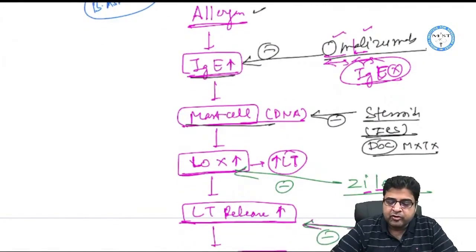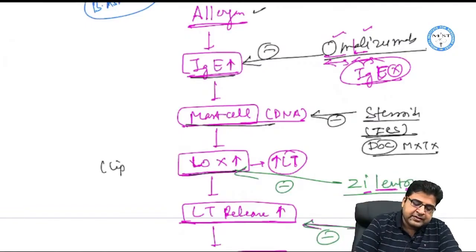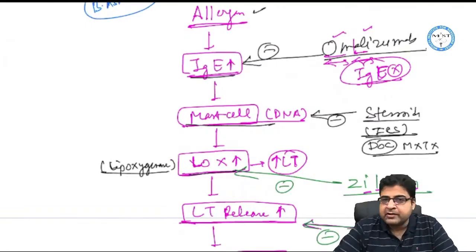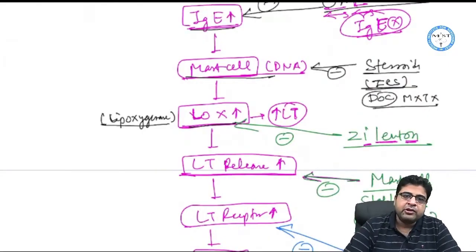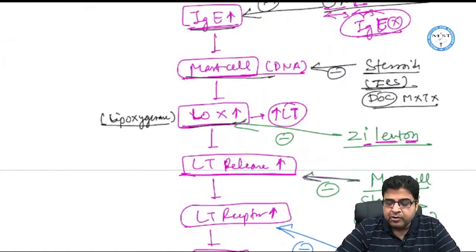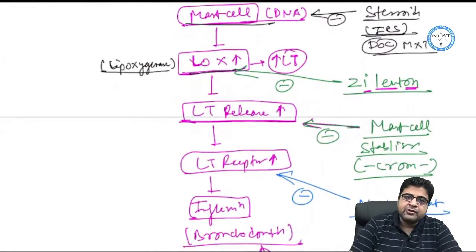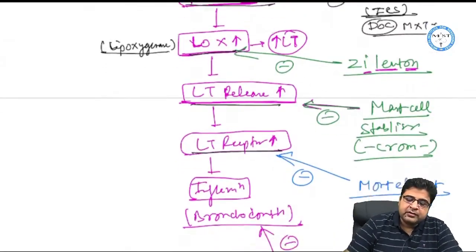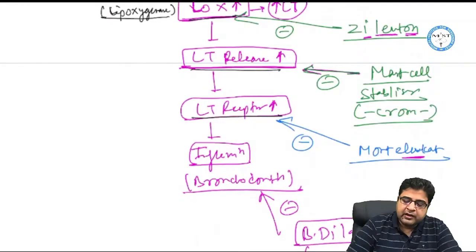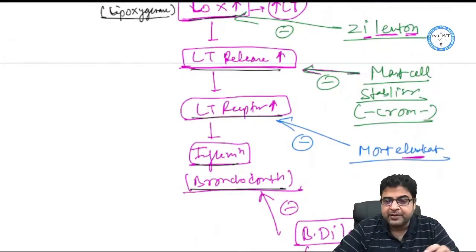When IgE acts on the mast cell, the mast cell DNA is stimulated, resulting in increased expression of an enzyme, the lipoxygenase enzyme, known as LOX. This lipoxygenase enzyme will form the leukotrienes. Leukotrienes are released from the mast cells and act on their receptor, the leukotriene receptor. When leukotrienes act on their receptor, this results in inflammation of the bronchioles, and the bronchioles go into spasm. This is your bronchial asthma.